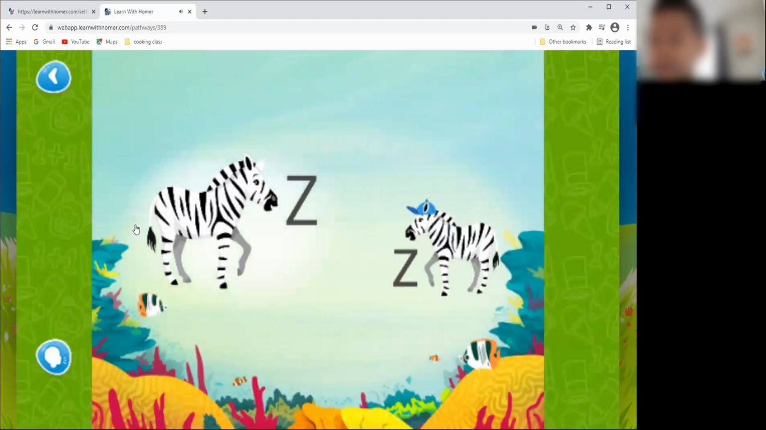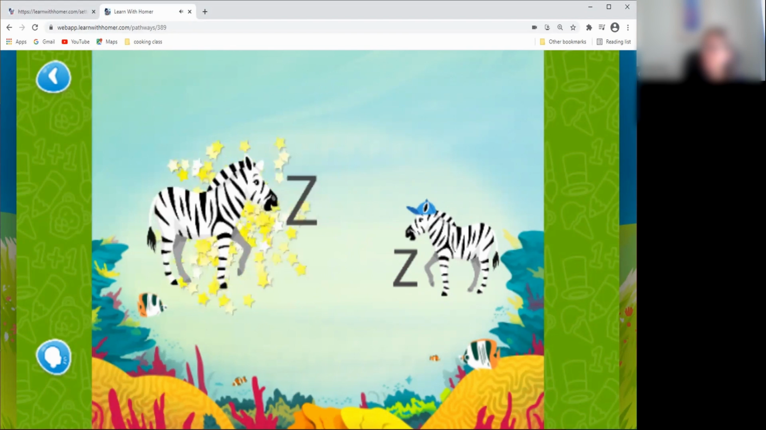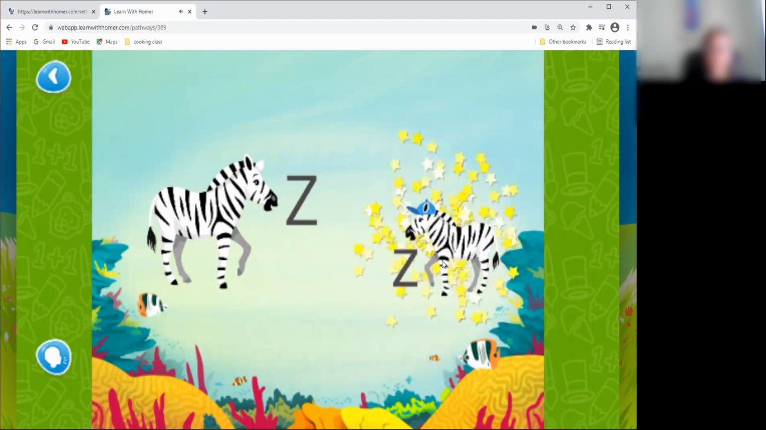The sound Z can be made by the letter Z. Uppercase Z. Excellent. Z. Lowercase Z. Yippee! Z.